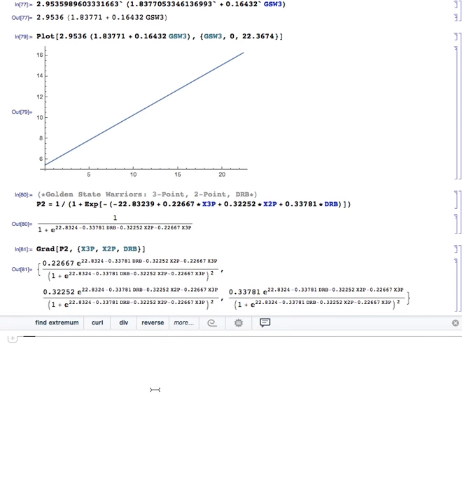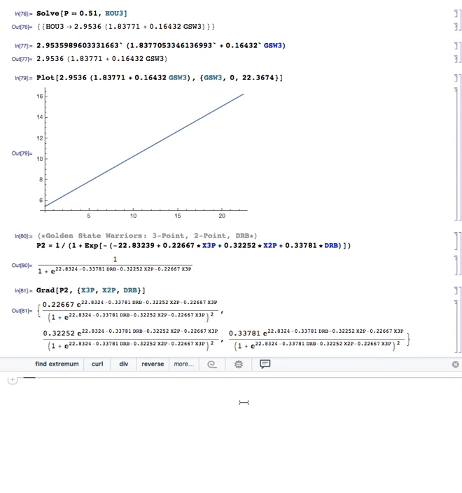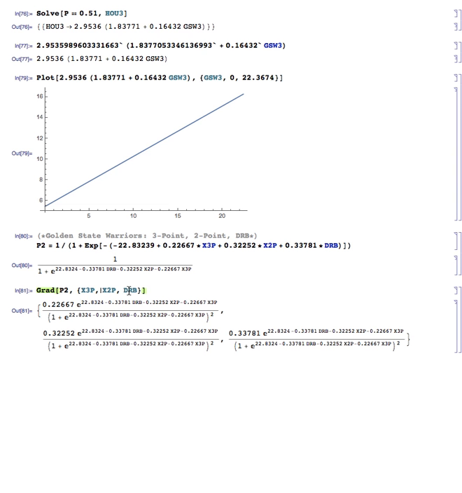You can see that the gradient for Golden State's probability function is positive in all of the components. That means that everything Golden State does, from shooting threes to shooting twos and even defensive rebounding, gives them a significant advantage in contributing to their win probability.